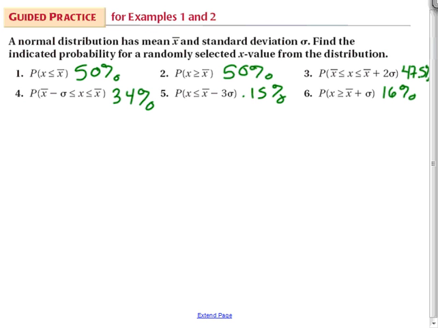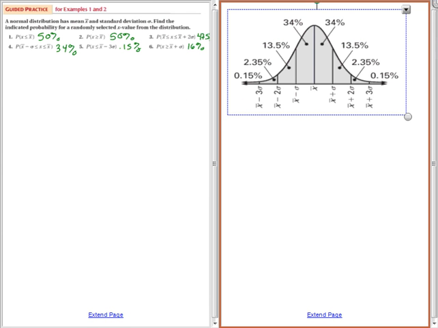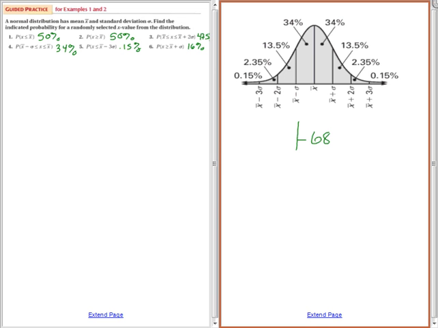So here are my answers for each of the individual pieces. You are, again, going to need to know these breakdowns. So if you need to, take a look at each of these breakdowns and see what's taking place. I could have definitely gone from 2 standard deviations below to 1 standard deviation above, just knowing how to break apart those percentages. You are responsible for knowing these percentages. So please get these memorized. Either know the 34% or know the whole thing is 68%, and then you can take half of it.